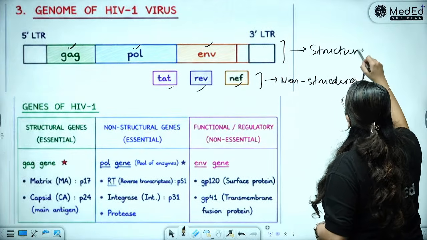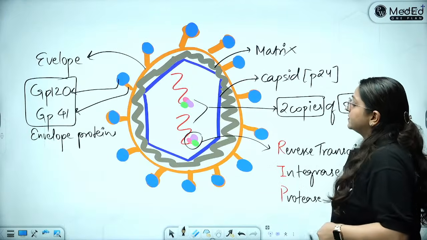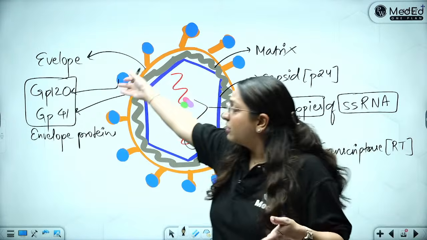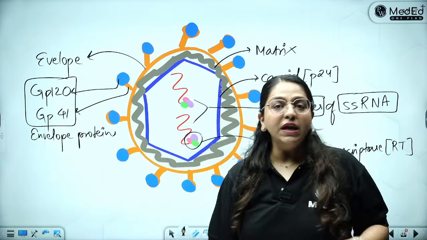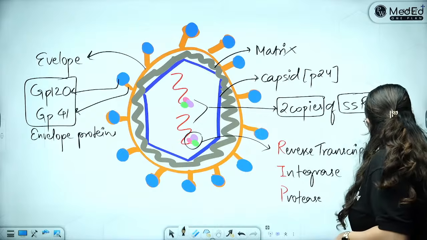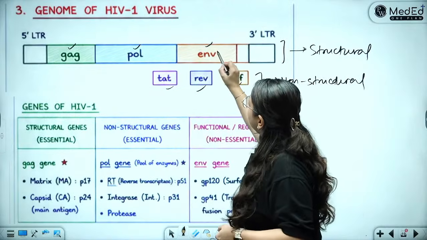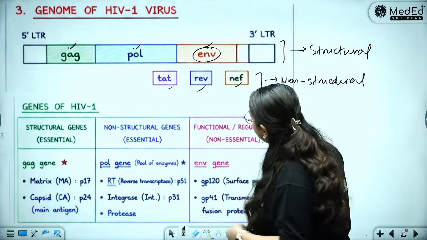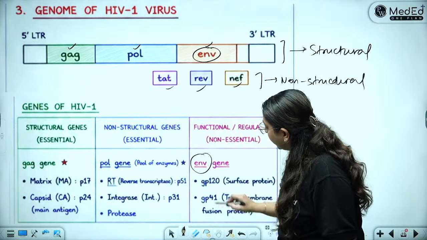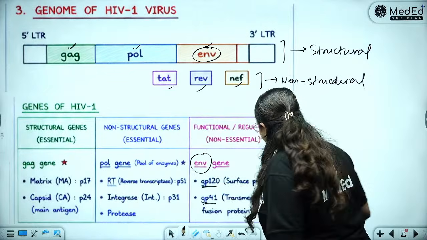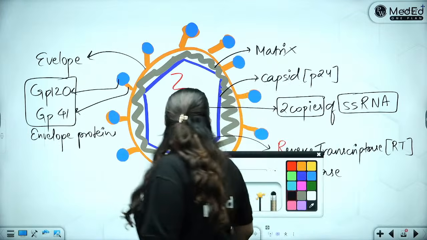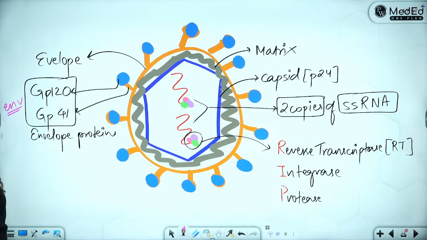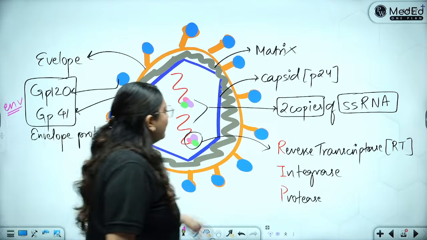So what structures have to be made? All of these. The enzymes, the nucleocapsid, the matrix, the envelope proteins. All of this needs to be made. So we have the ENV gene which is going to code for the envelope proteins, right? The ENV gene will code for GP120 and GP41. These two are going to be coded by the ENV gene because they are the envelope proteins. Then what are these?